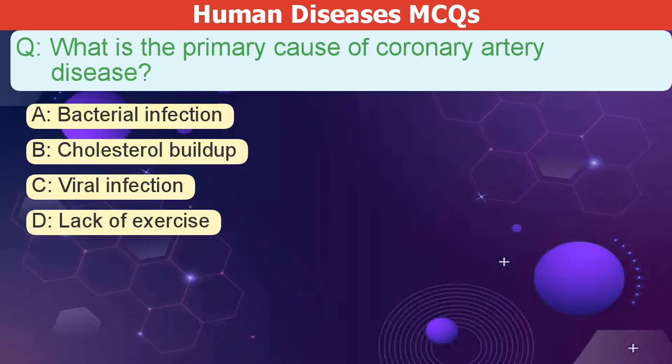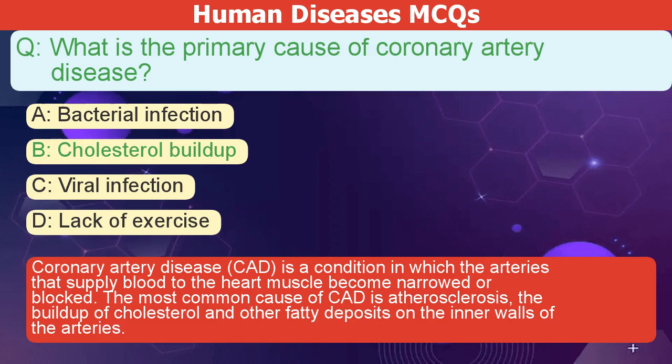What is the primary cause of coronary artery disease? A. Bacterial infection. B. Cholesterol buildup. C. Viral infection. D. Lack of exercise. The correct answer is B. Coronary artery disease, CAD, is a condition in which the arteries that supply blood to the heart muscle become narrowed or blocked. The most common cause of CAD is atherosclerosis, the buildup of cholesterol and other fatty deposits on the inner walls of the arteries.